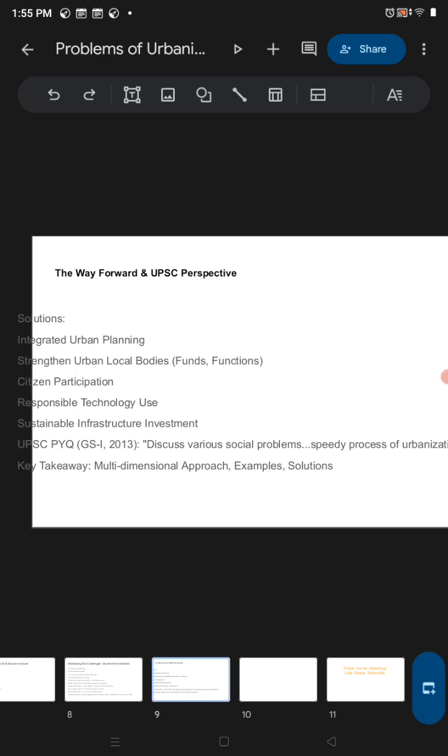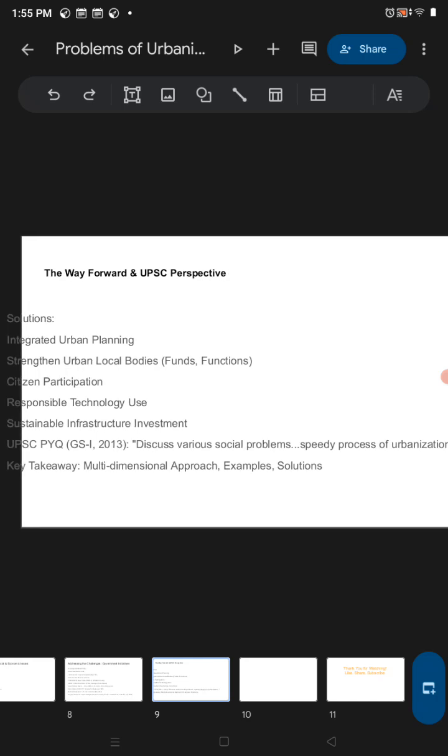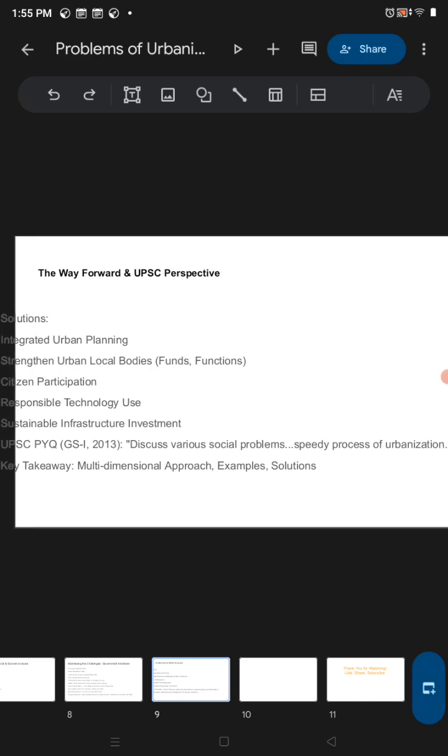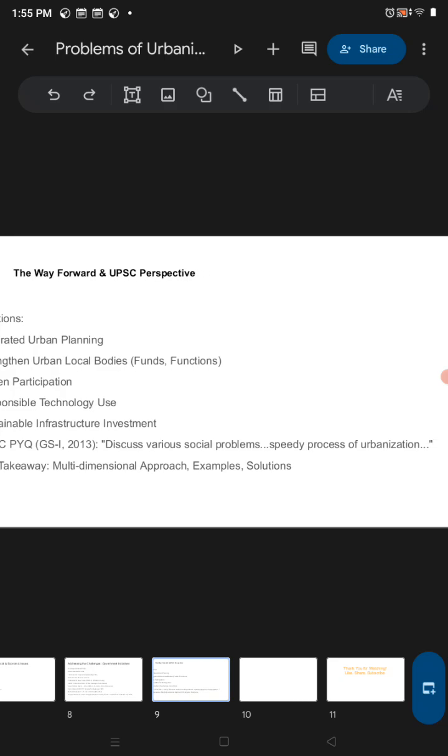Sustainable infrastructure investment: yes, infrastructure investment should be sustainable, without damaging the environment, by following the Environment Impact Assessment Act. The question asked in UPSC PYQs, GS1 2013, is to discuss various social problems arising from the speedy process of urbanization.